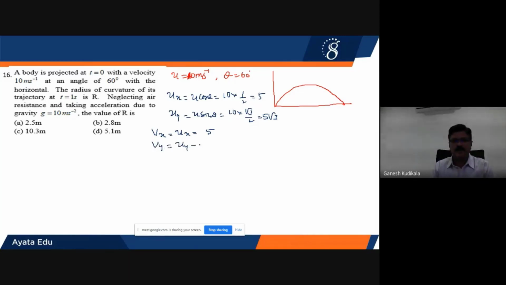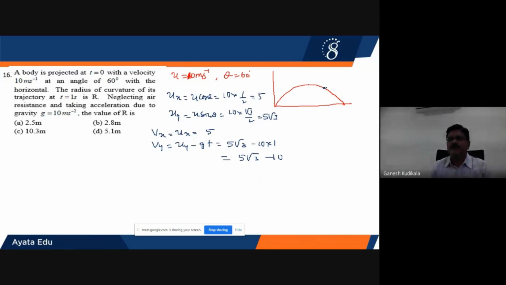It is uy minus g into t. Uy is 5 root 3, g is 10, and time will be equal to 1 second. Therefore, 5 root 3 minus 10. So root 3 is 1.7, 1.7 into 5. This value will be lesser than 10. Therefore, definitely you will get a negative value. So since you are getting a negative value, we can assume that it has crossed the highest point, maybe somewhere here.